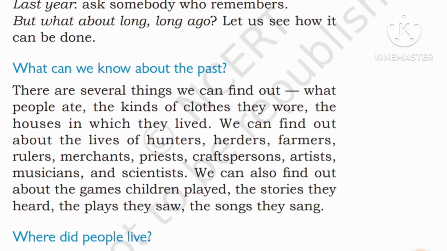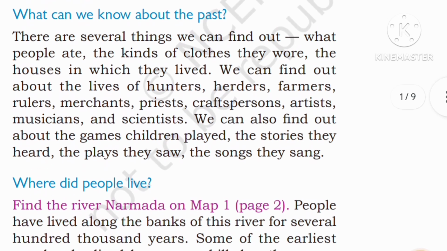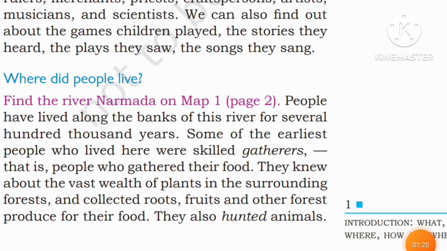There are several things we can find out: what people ate, the kind of clothes they wore, the houses in which they lived. We can find out about the lives of hunters, herders, farmers, rulers, merchants, priests, craftspersons, artists, musicians, and scientists. We can also find out about the games children played, the stories they heard, the places they saw, the songs they sang.